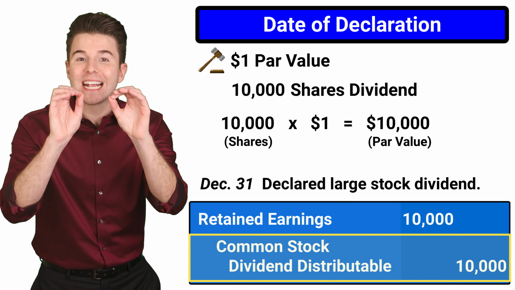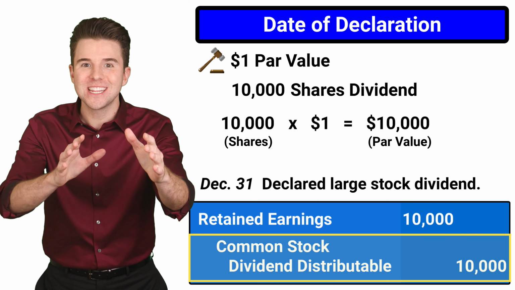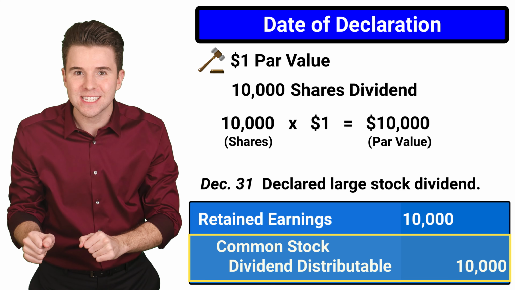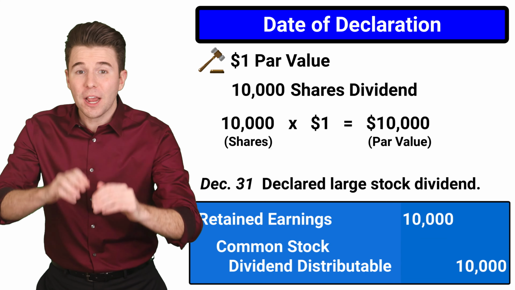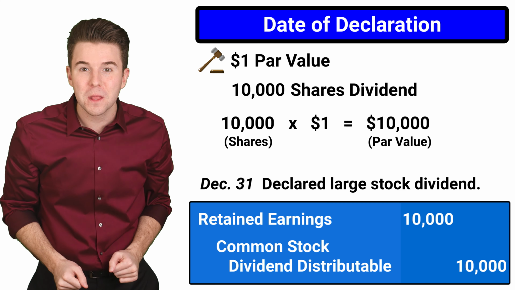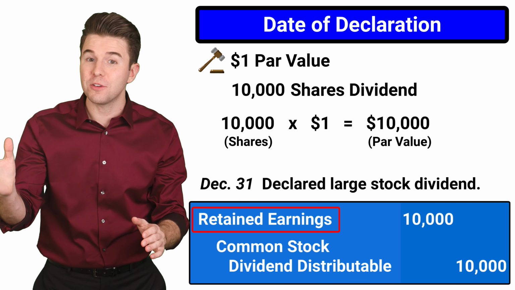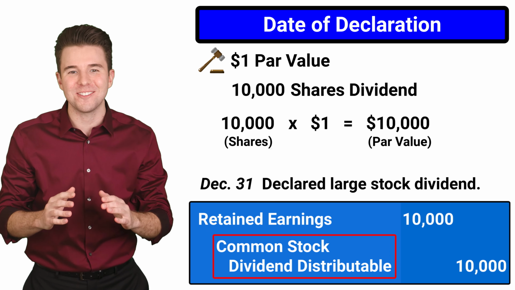We credit common stock dividend distributable, which is an equity account that is only in the accounting system until the shares are distributed. After the declaration, total equity has not changed at all. We decreased one equity account for $10,000 and increased another for $10,000.